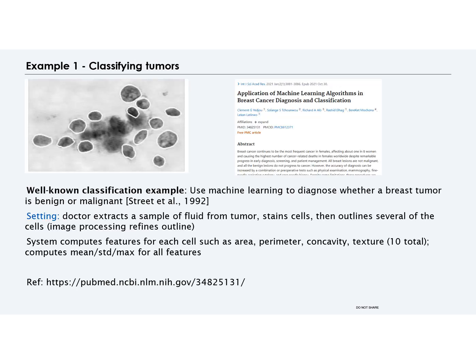A well-known application of classification in machine learning is diagnosing whether a breast tumor is benign or malignant, as studied by Street et al. in 1992. In this setting, a doctor extracts a fluid sample from the tumor, stains the cells, and outlines them, often with the aid of image processing to refine the outline. The system then computes several features for each cell, such as area, perimeter, concavity, and texture. For these features, it calculates statistics like mean, standard deviation, and maximum values to help make an accurate diagnosis.